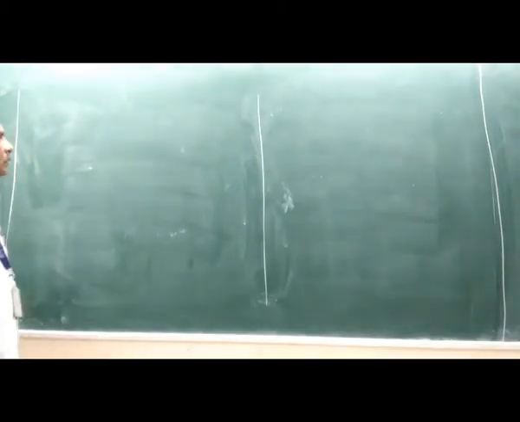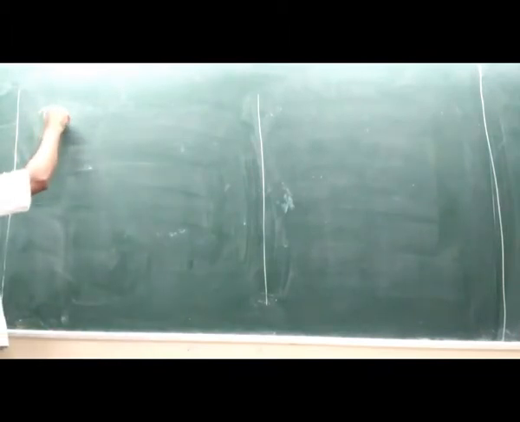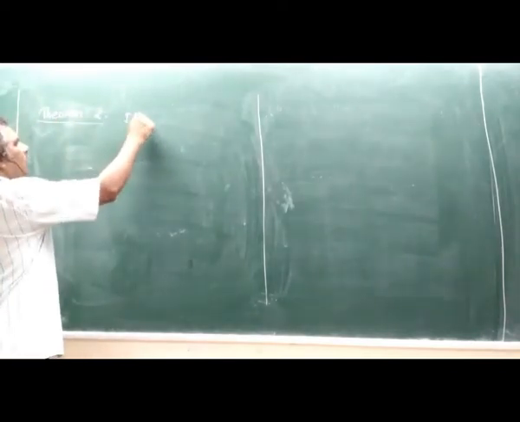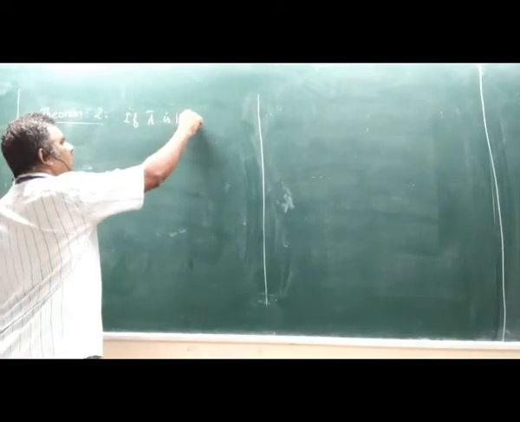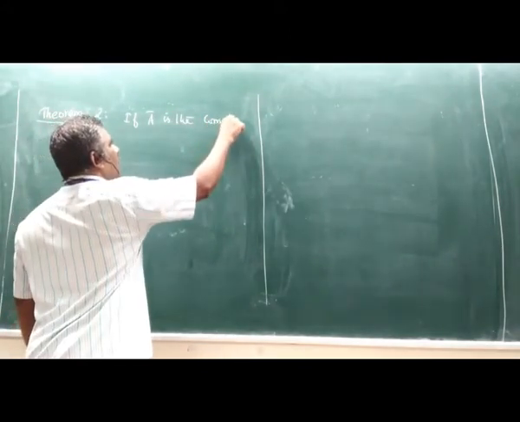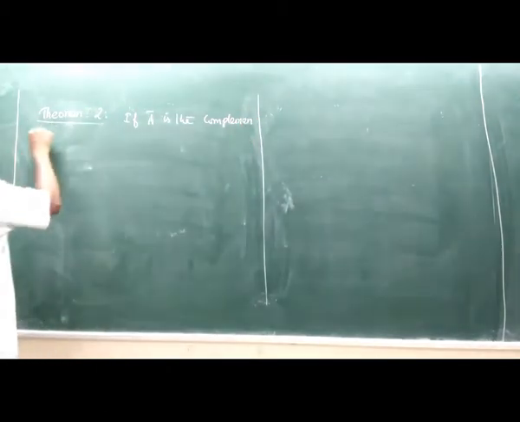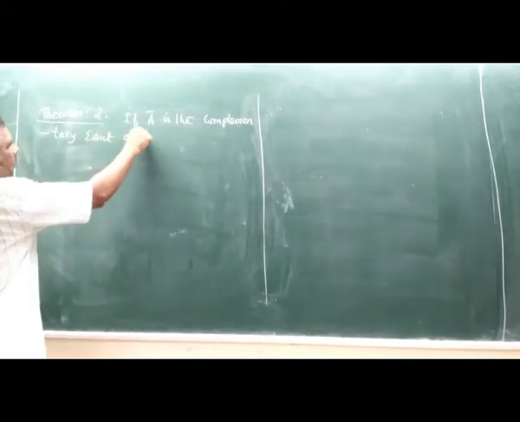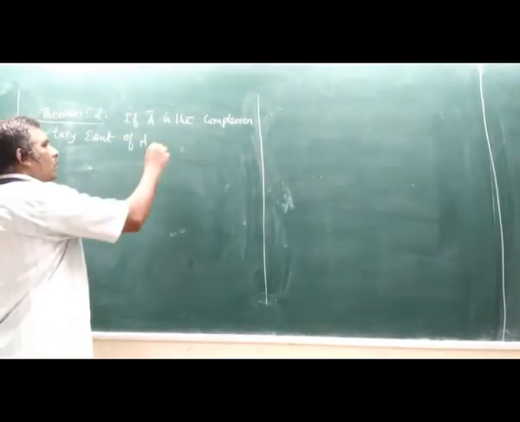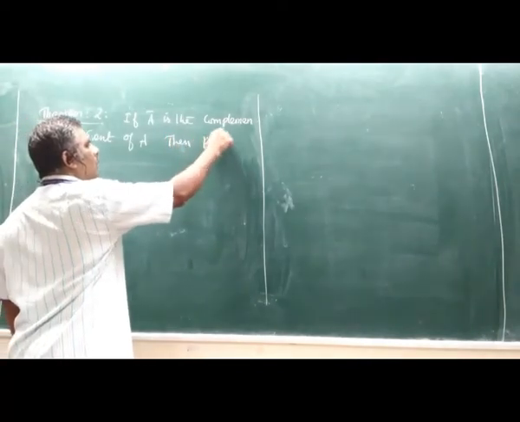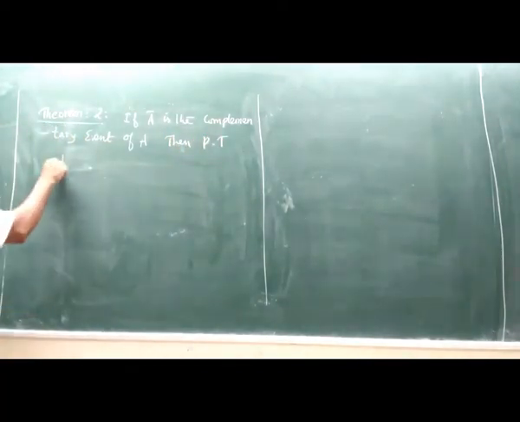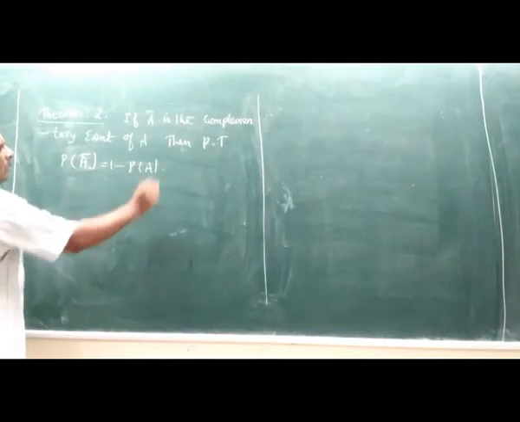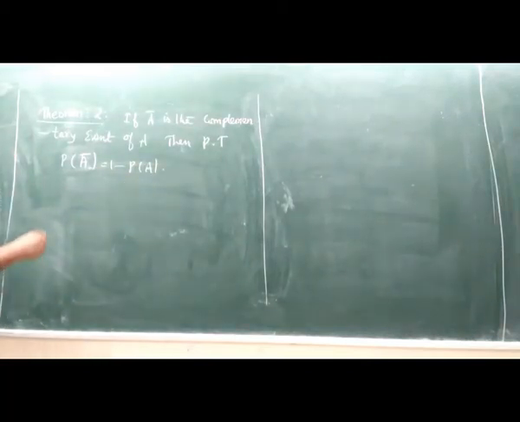Theorem 2. If A bar is the complementary event of A, then prove that probability of A bar equal to 1 minus probability of A. How to prove this?